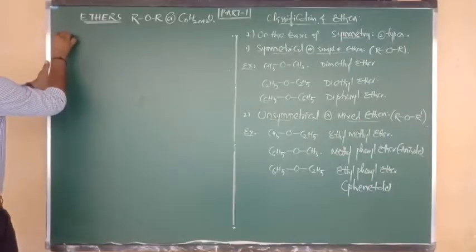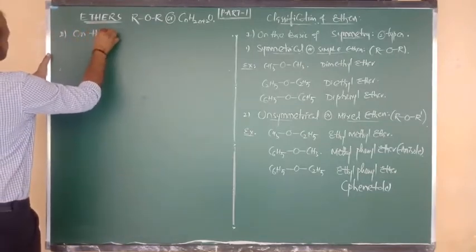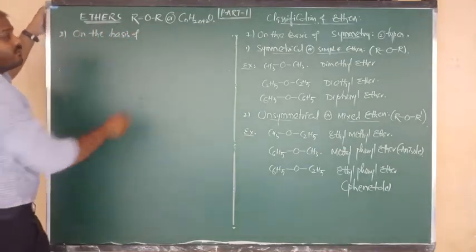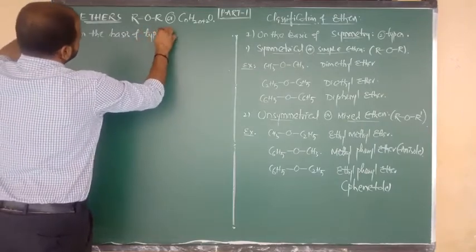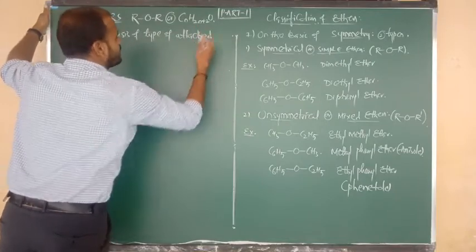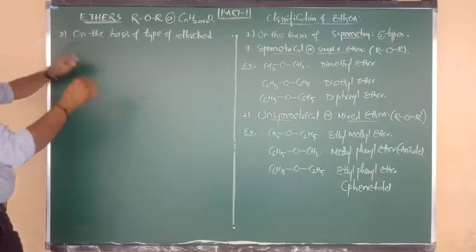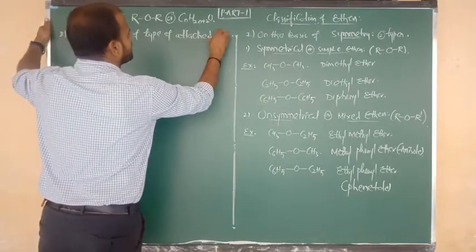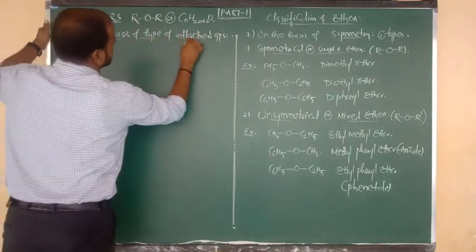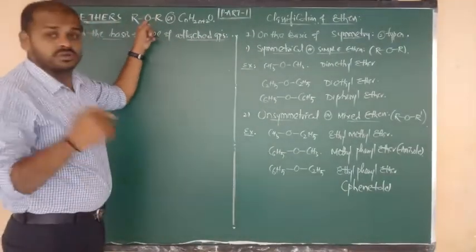Right, type 2 classification we are discussing here, beta, that is nothing but on the basis of type of attached alkyl groups, or simply we can say not only alkyl, aryl also, on the basis of type of attached groups to the oxygen.